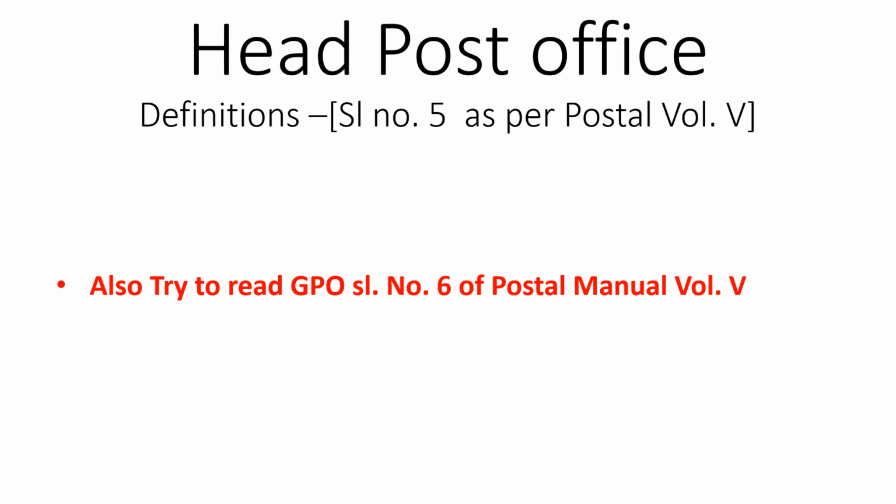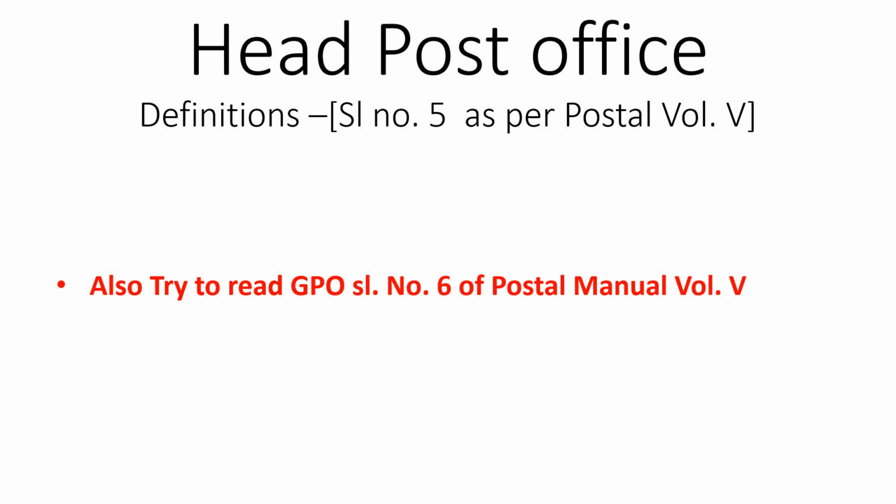In a city where there are more head post offices and the circle headquarters is also available in that city, then the head post office serving the jurisdiction of the circle headquarters will be identified as General Post Office. I will give a small example of the Karnataka circle.